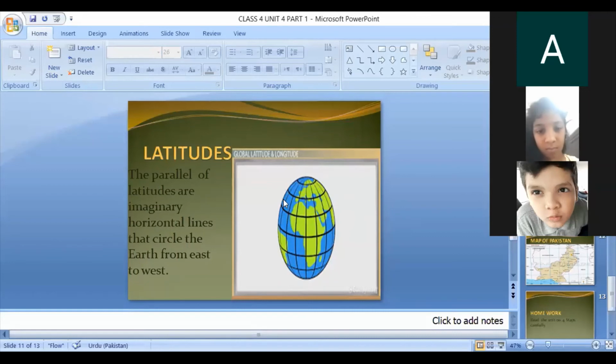Okay, now what are the lines of latitude? The parallels of latitude are imaginary horizontal lines that circle the earth from east to west. They tell how far north or south a place is from the equator. The equator is a line drawn at 0-degree latitude which divides the earth into two halves called the northern hemisphere and southern hemisphere. These are numbered in degrees to assist in locating an area.